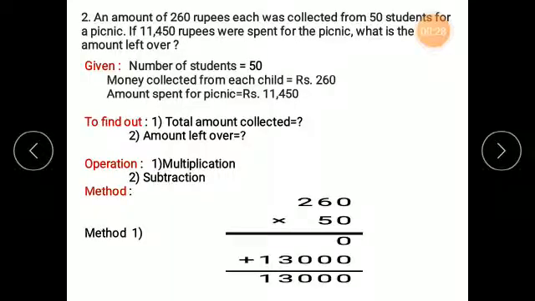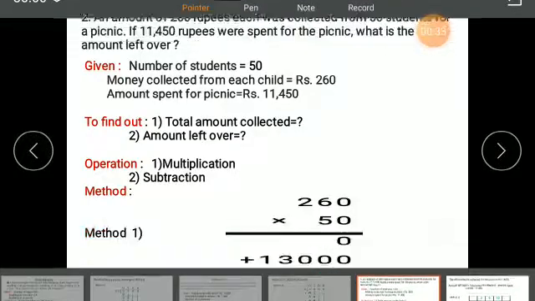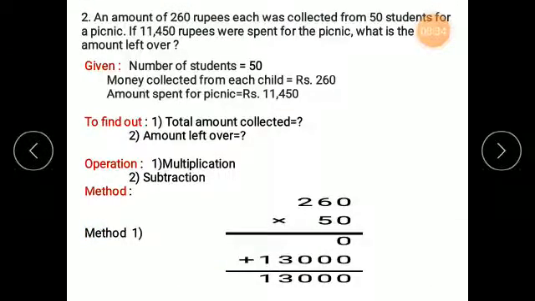So now today we will see the next question. An amount of 260 rupees each was collected from 50 students for a picnic. If 11,450 rupees were spent for the picnic, what is the amount left over?